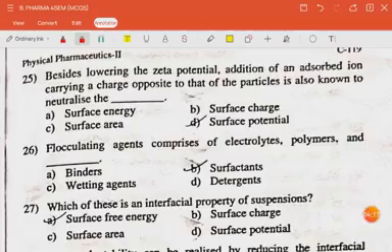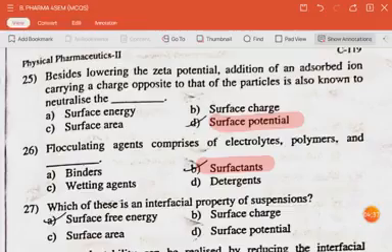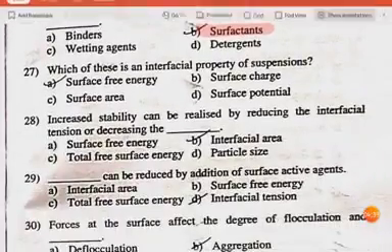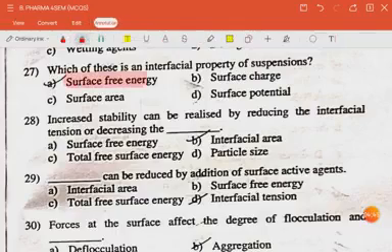Next question is, besides lowering the zeta potential, addition of an adsorbent ion carrying a charge opposite to that of the particle is also known to neutralize the surface potential. The next question is, flocculating agents comprises of electrolytes, polymers and surfactants. The next question is, which of these is an interfacial property of suspension? The answer is surface free energy.